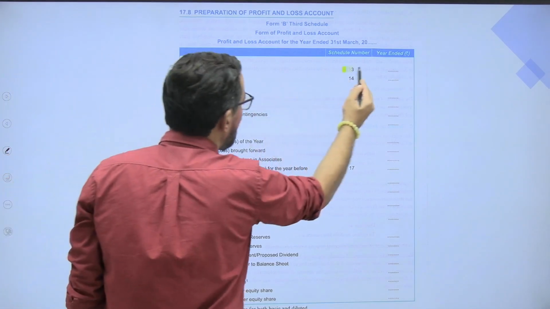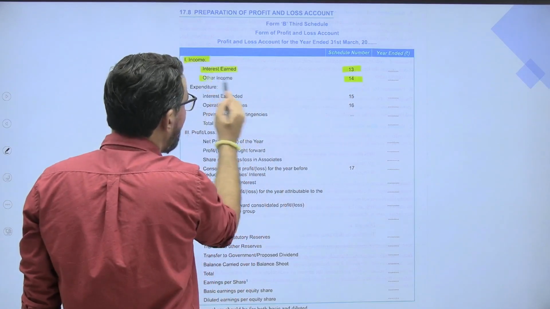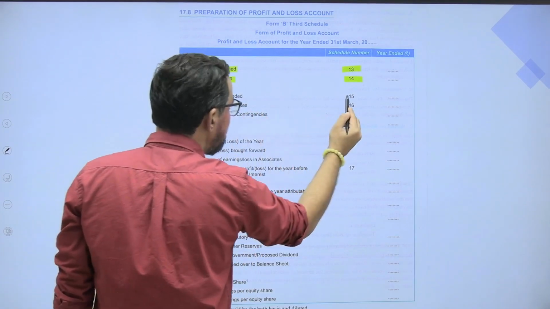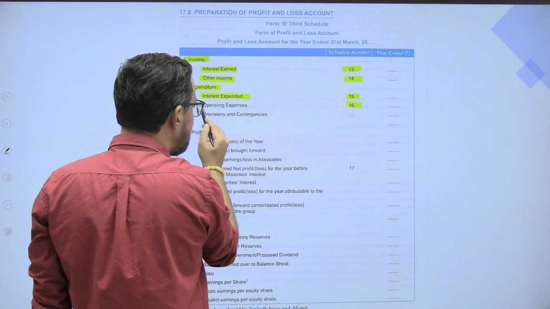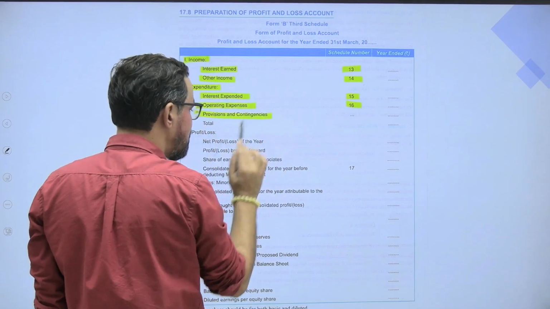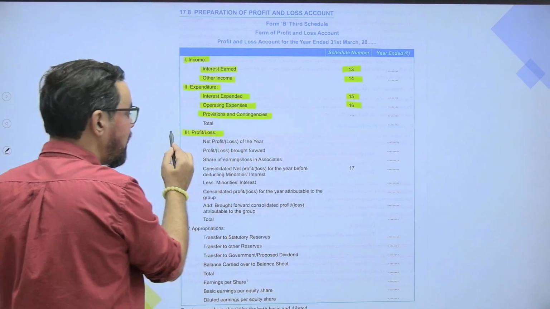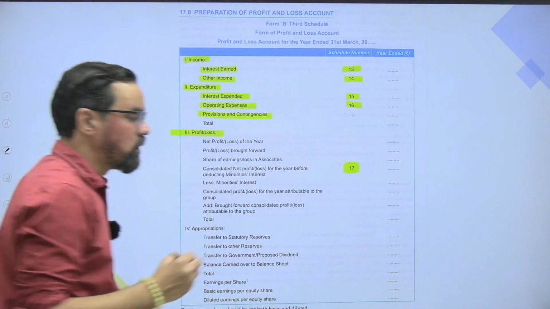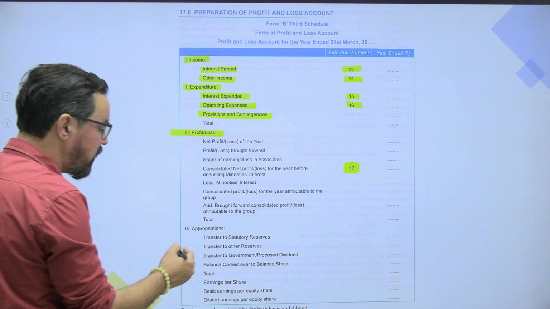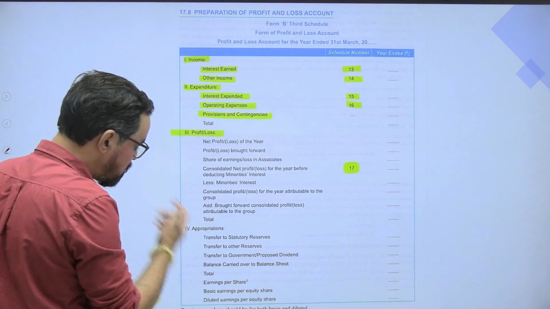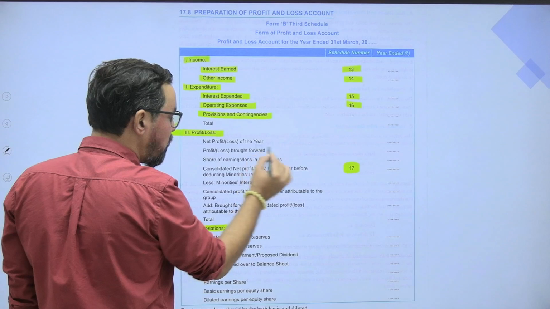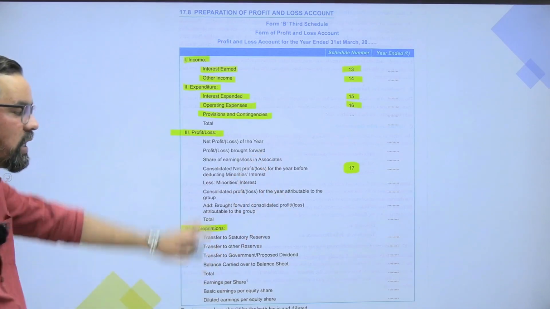So income is 13 and 14, which include interest earned and other income. Expenditure is 15 and 16: interest expended, operating expenses, provisions and contingencies. Profit and loss, then as per schedule 7, we decide our profit and loss. Then we prepare the profit and loss appropriation account, which comes under this. So net profit for the year generally comes under this.